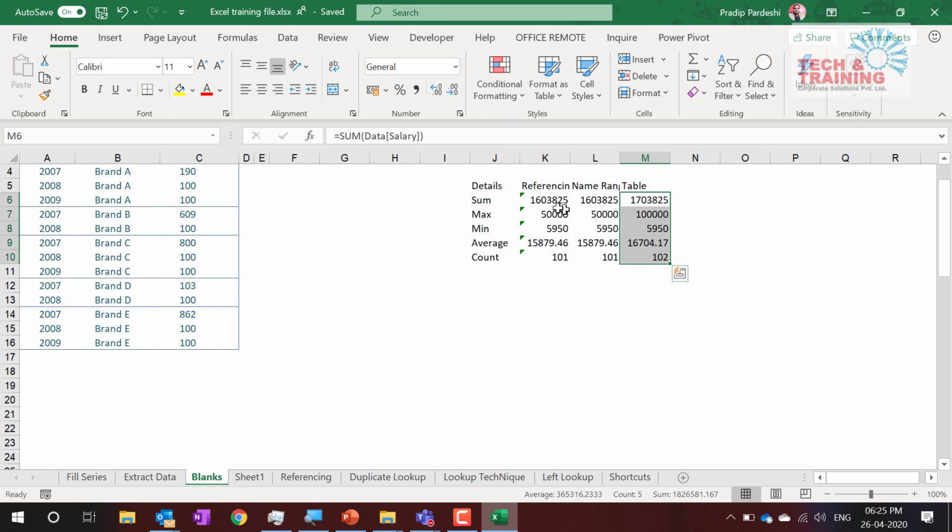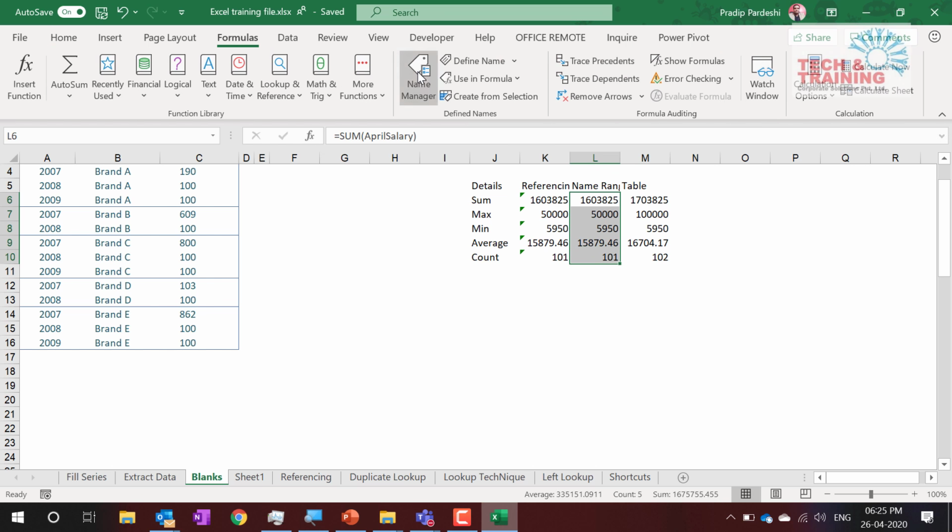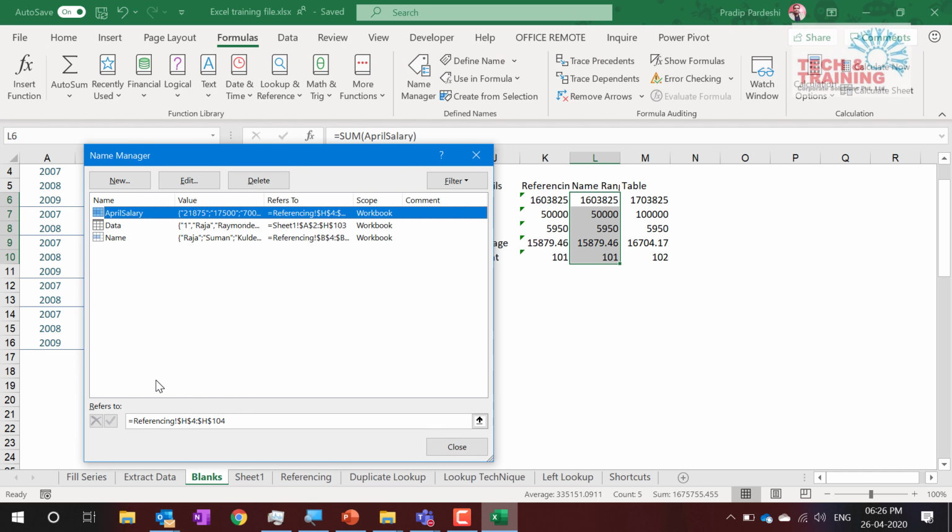If you have used either referencing or name range, and the source gets updated, you'll have to go to each sheet, find the cells where the formulas are written, and update all of them. Yeah, that is applicable in this case. If you talk about name range, you don't have to find the formulas in different sheets, but you will have to go to the formulas tab, name manager, and update each and every name. If you forget one name, it is going to give you wrong values.